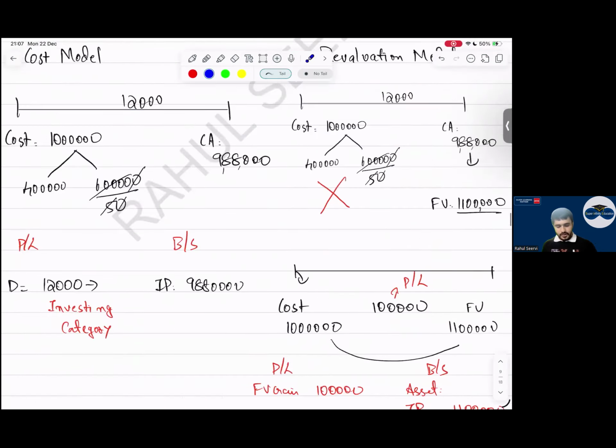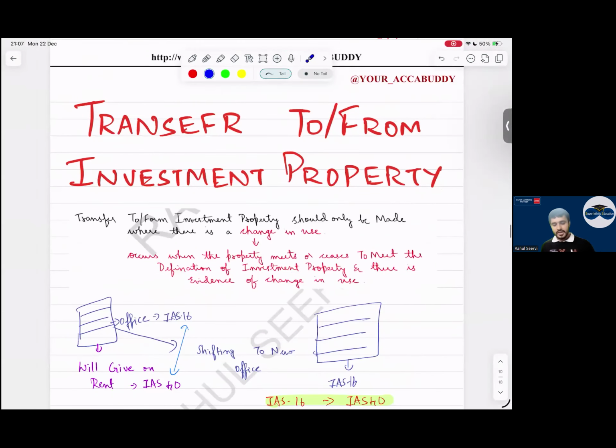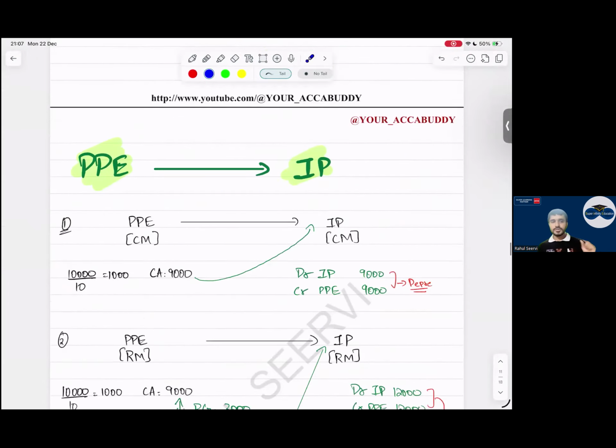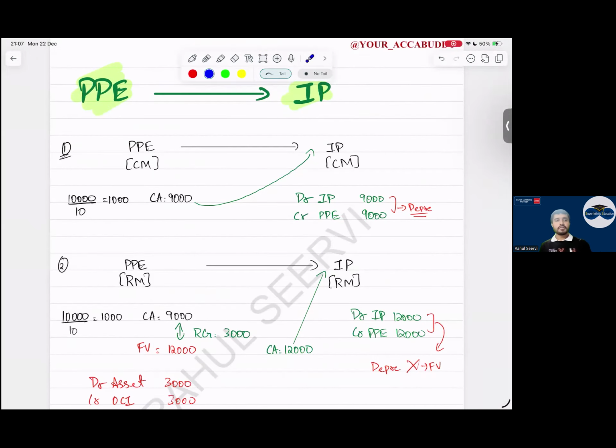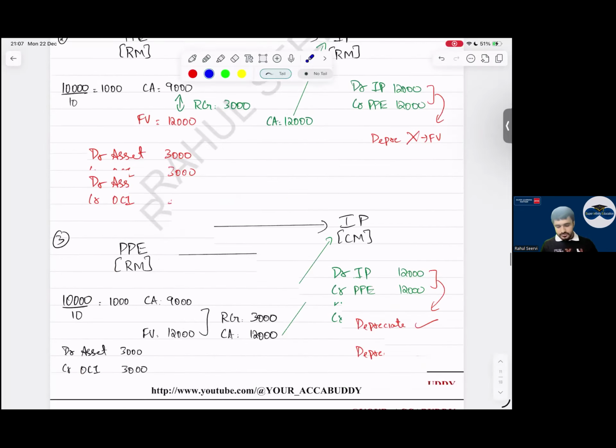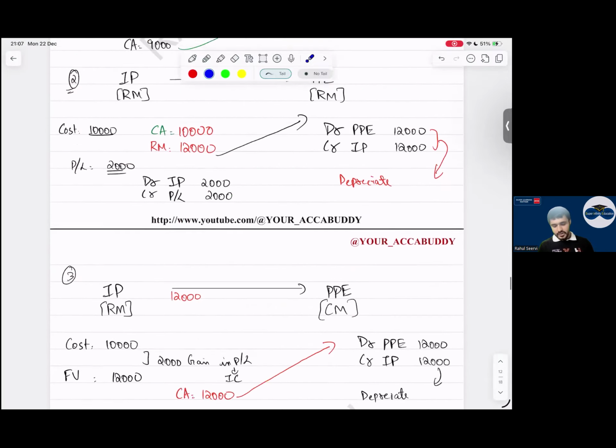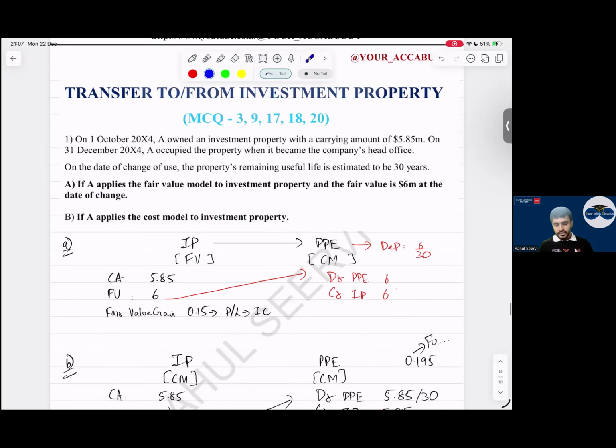These IAS 40 notes I will share. FR students, the MCQ is mapped, do it accordingly. SBR students, sir, what should we do? On December 25th, you will attend the class. At that time, I will take one question: how should you write down the theory, how should you present the answer. We will do that. And I will give 2 questions from your past papers which you have to do. If you want to do this question now, do it. If you're saying we will do it in homework, no issues for me.